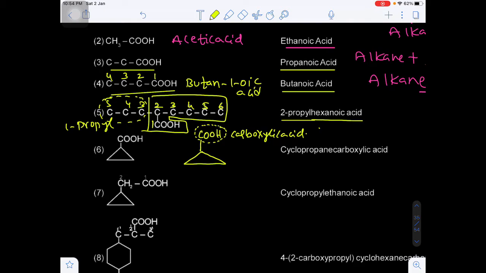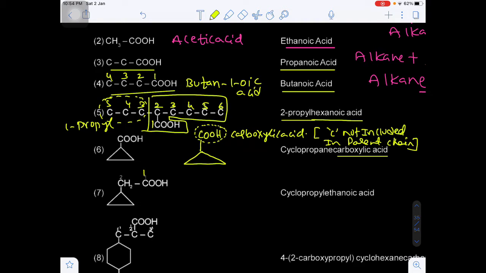When the carbon atom of the carboxylic group is not included in the parent chain, we can use the special secondary suffix carboxylic acid.